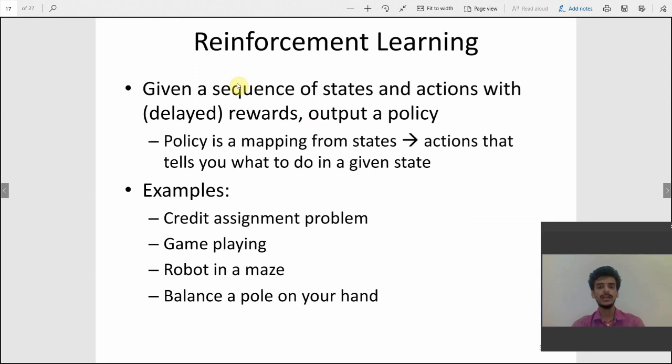So, reinforcement learning. In reinforcement learning, we give a sequence of states and actions with rewards and output a policy. As I explained, it's something like a robot in a maze. We give a reward whenever it gives a positive result, and on a negative result we give it a negative reward. And these are some examples of it.